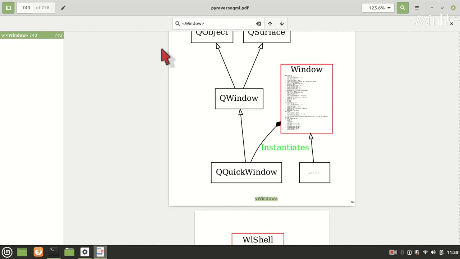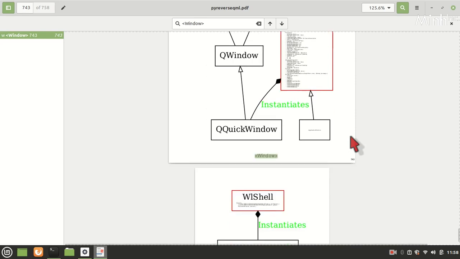Window is a class in QML, and it instantiates QQuickWindow on the Qt side, which derives from QWindow, and that is a QObject and QSurface. So this is the QML side.